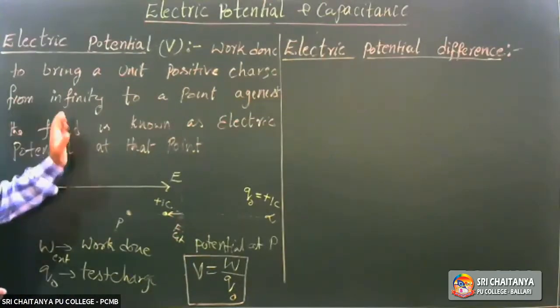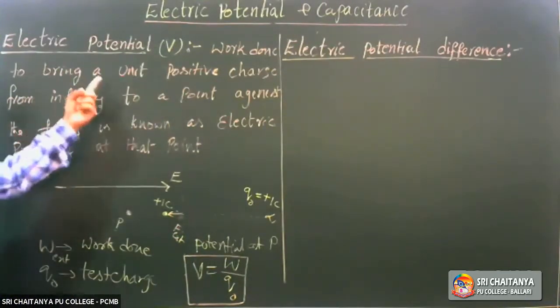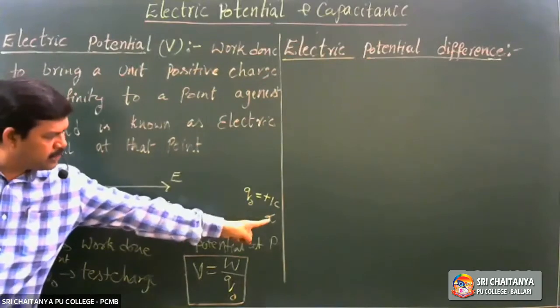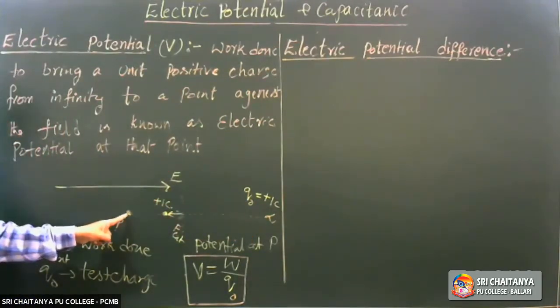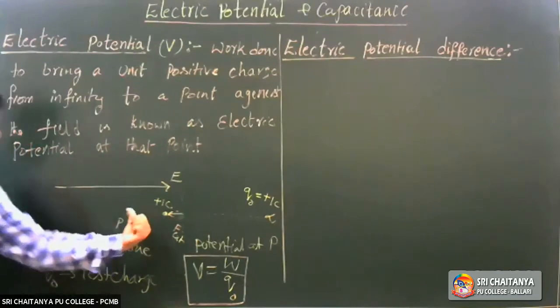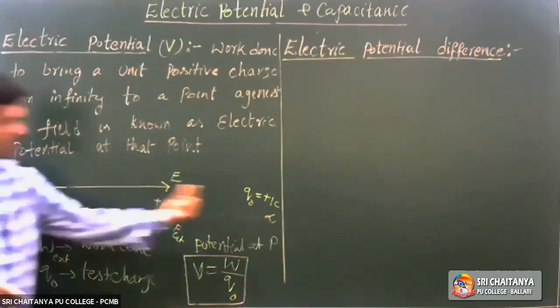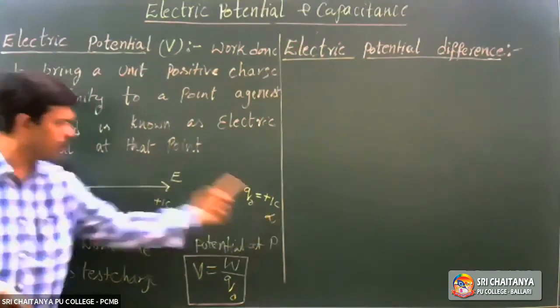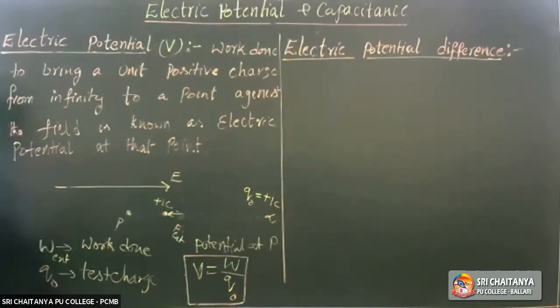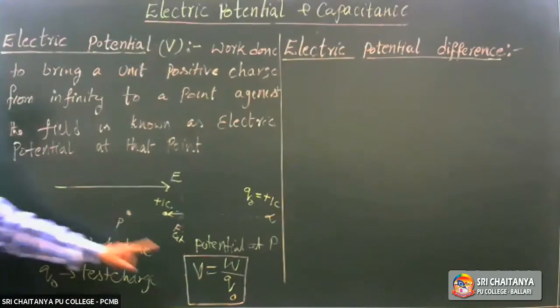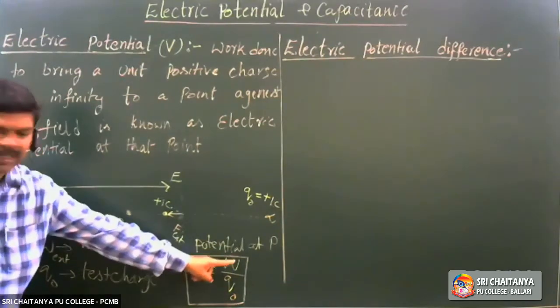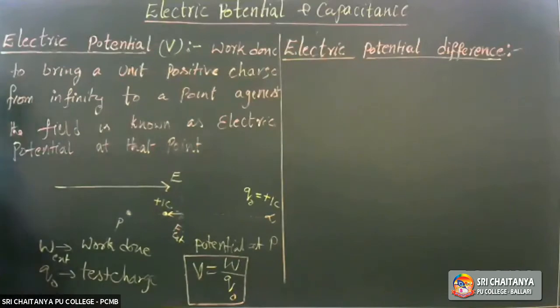Now this definition is clear. Work done to bring a unit positive charge from infinity to a point against the field is known as potential at that point P. If W external is the work done to bring the charge Q naught from infinity to this point, then potential at P is work done per charge, W by Q naught, right? That is the formula for potential.